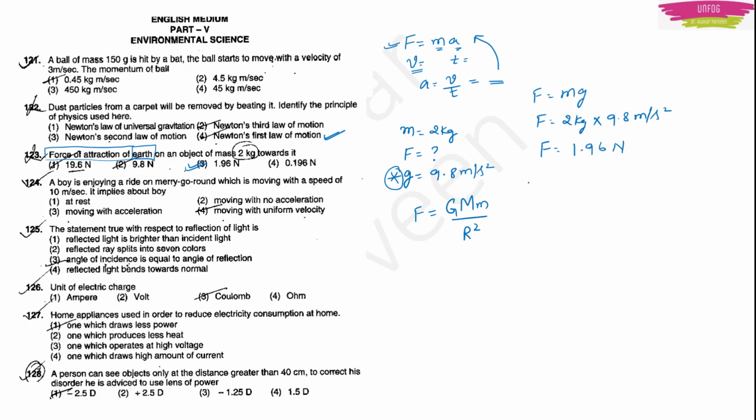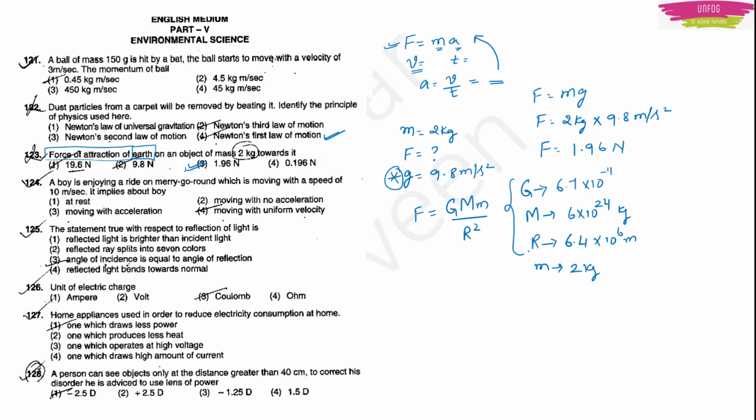Here G will be the universal constant, the gravitational constant, 6.7 into 10 raised to minus 11. Capital M will be the mass of the earth, 6 into 10 to the power 24 kg. Then r will be the radius of the earth, 6.4 into 10 to the power 6 meters. Then small m will be the given mass. What is it? It is 2 kg. See, this is a very big procedure, and you should remember all the constants: the gravitational constant, the mass of the earth, the radius of the earth.